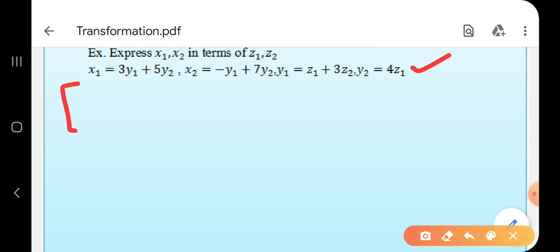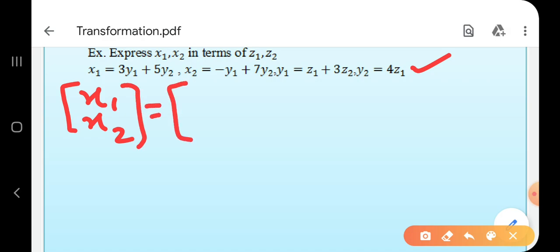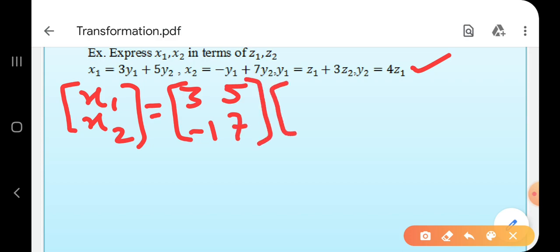We will try to solve it. x1, x2 is equal to, in matrix notation, 3, 5 in the first row, that is the first equation. In the second equation, minus 1, 7, into y1, y2. Correct?